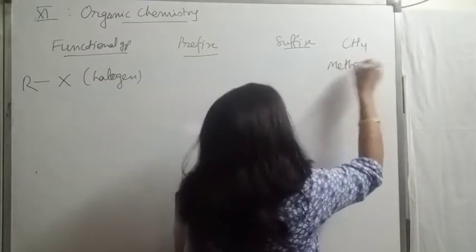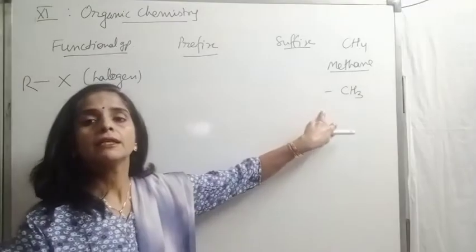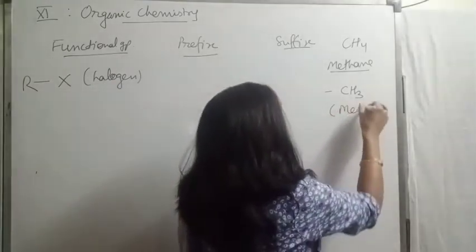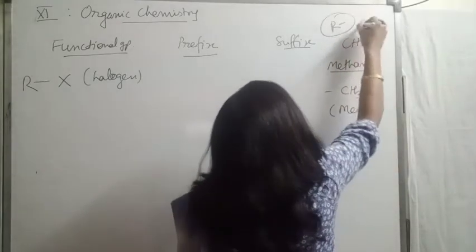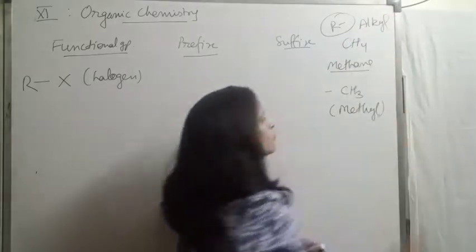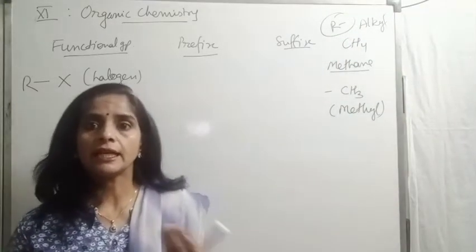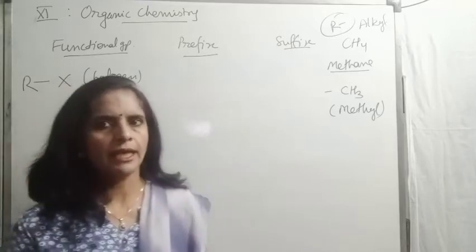And if I remove one hydrogen from methane, its one valency would be free. Now this is termed as methyl, an alkyl group. So the general symbol of alkyl group is R. 1 carbon alkyl is methyl, 2 carbon alkyl ethyl, 3 carbon propyl. In this way, beta, you can name the alkyl groups.